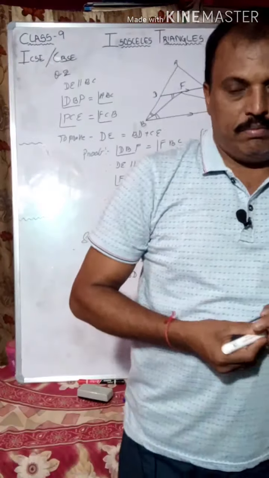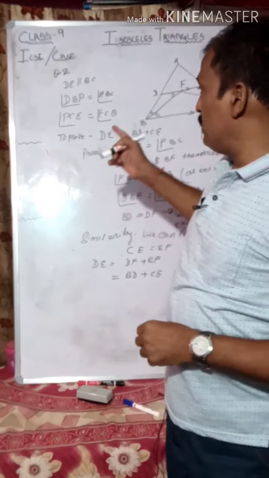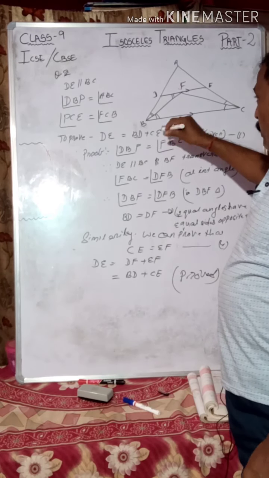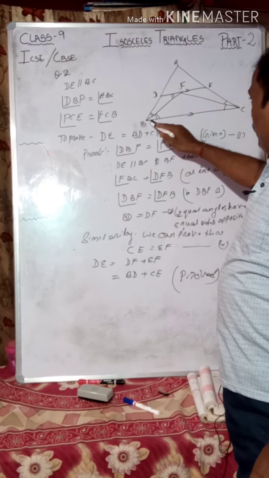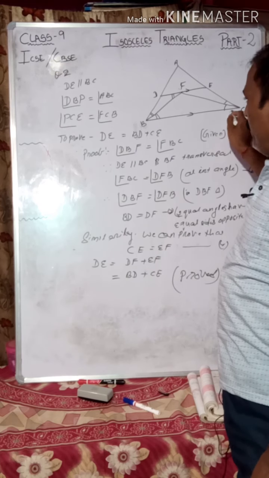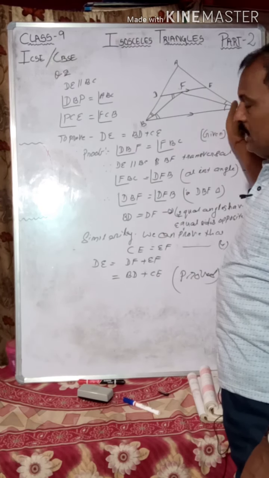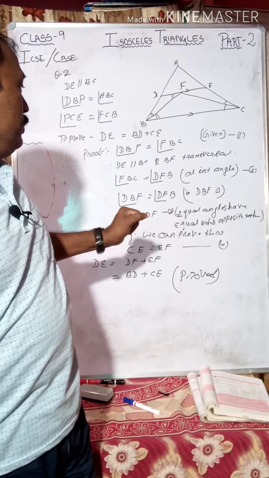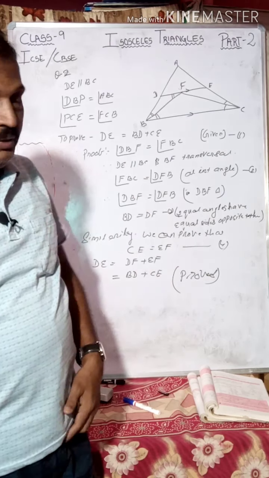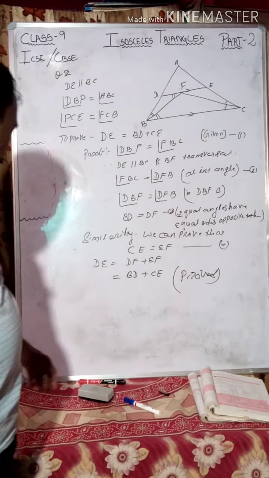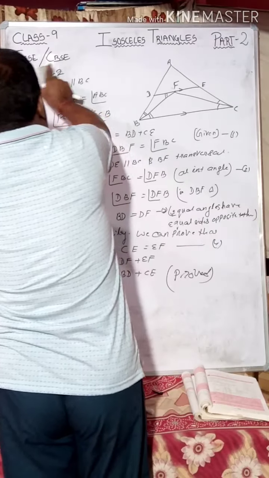This is the next question. In a triangle, in this figure, if DE is parallel to BC, BF is the bisector of angle B, CF is the bisector of angle C, then prove that DE is equal to BD plus CE. In this way it can be proved. Then take a screenshot and we will go to the next problem.